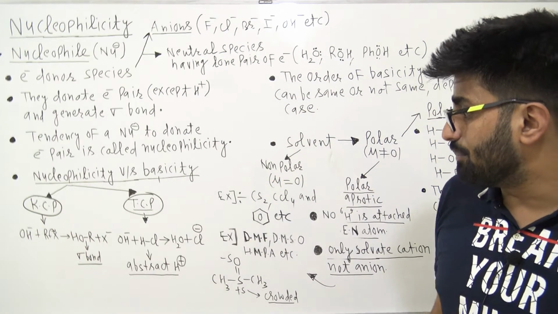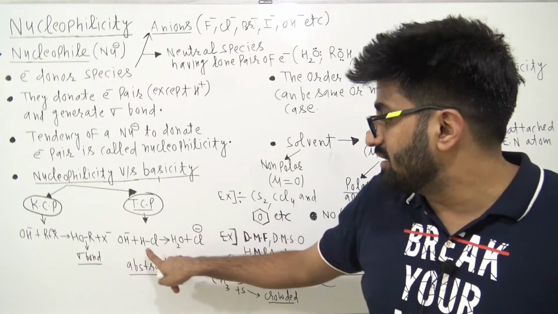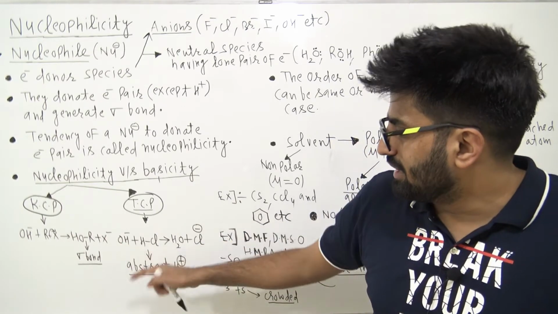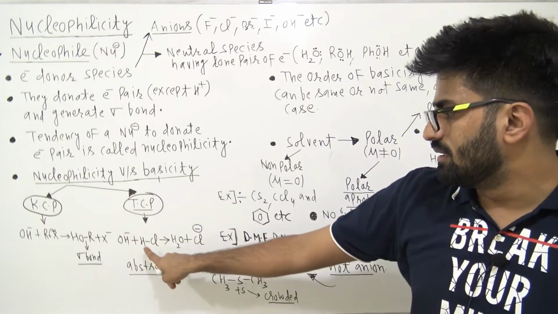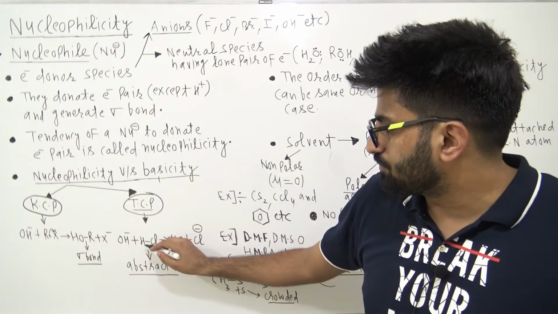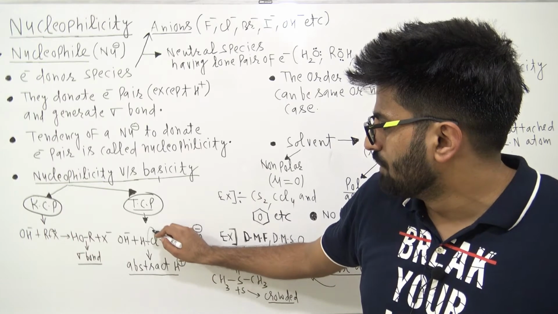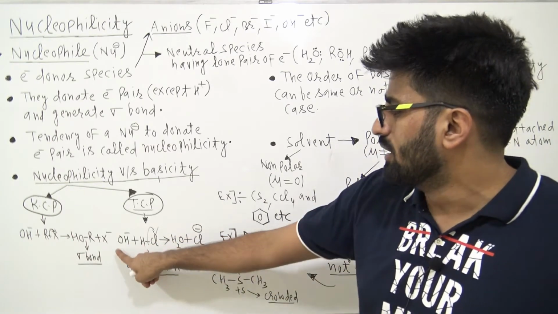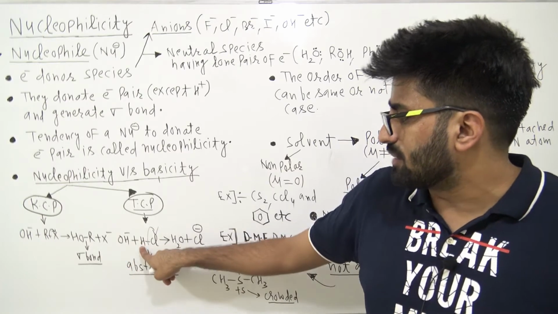But I have another example also. See, this is OH minus and this is HCl. Here OH minus is abstracting H plus. Cl minus is going out and OH minus is donating its electron pair to H plus.